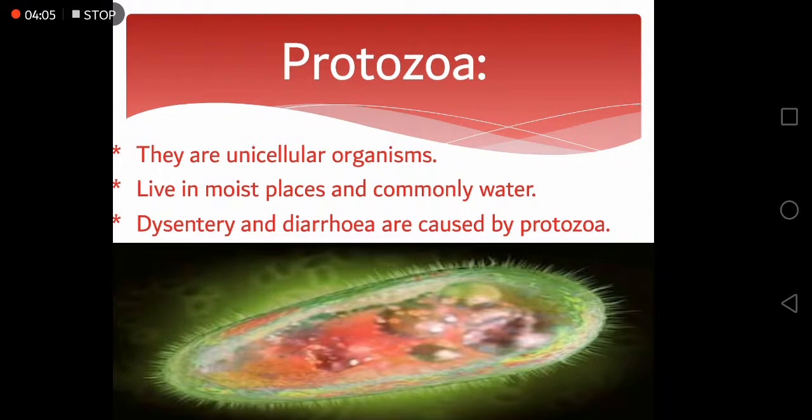The fourth kind is protozoa. They are unicellular organisms much like bacteria and they live in moist places. Commonly they live in water. The diseases that are commonly caused by protozoa are dysentery and diarrhea.